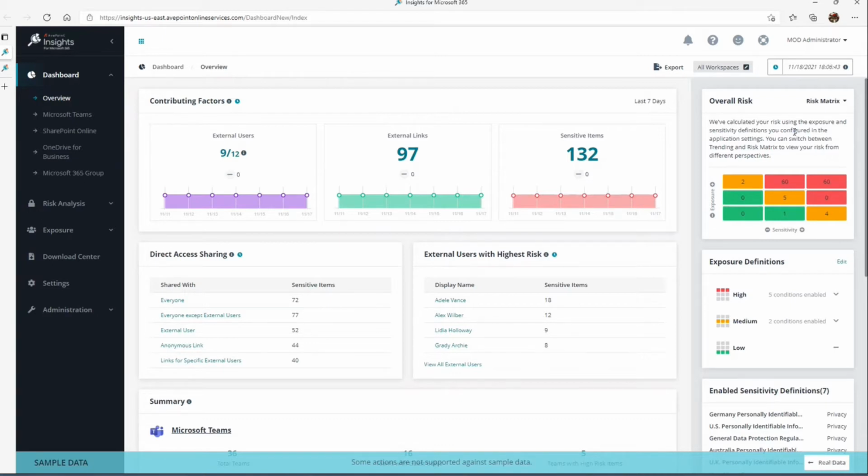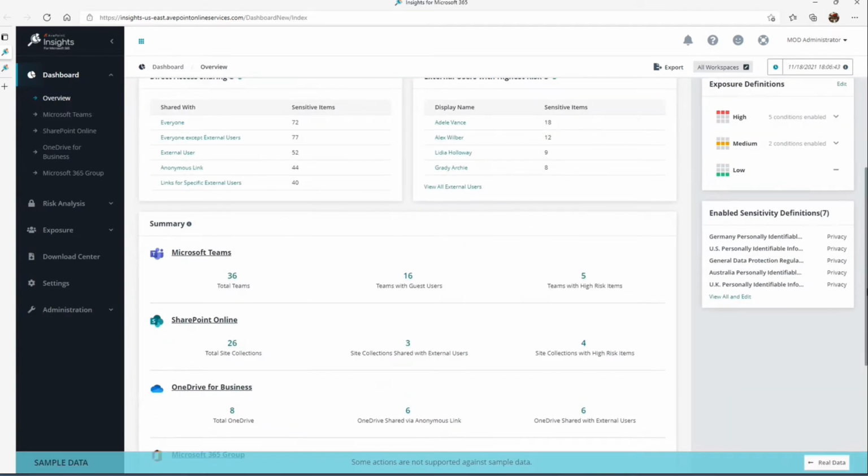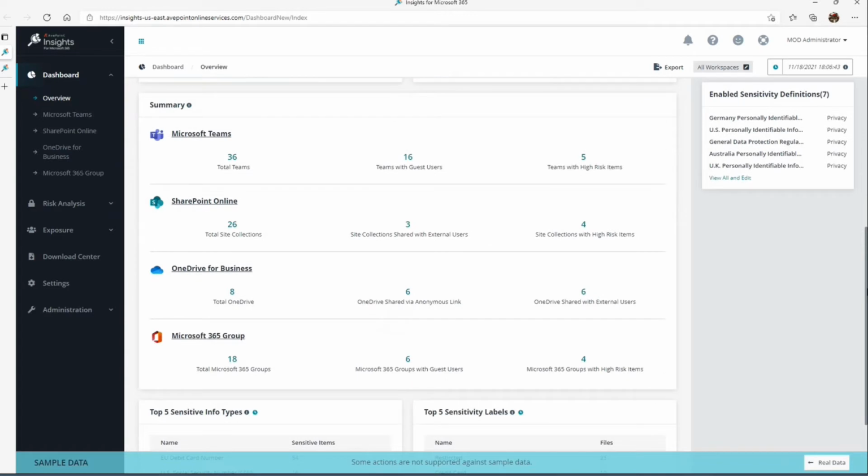So we like to highlight what we call the risk matrix and give you the ability to dive in and see where areas of focus probably require some sort of action. And we'll talk about how we configure that in just a moment. So again, part of the dashboard highlights there.